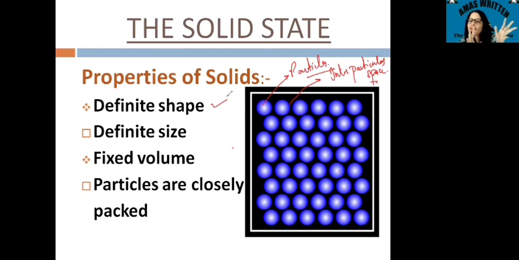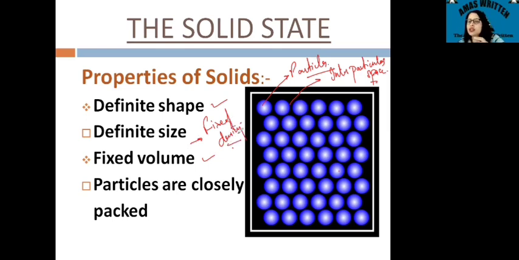You might see the variation in the water bottles. You'll get it for 250 ml, 500 ml, 1 liter, 2 liter. So certainly there is a variation in the size also. The solids have a definite shape and a definite size. Along with that, they have a definite volume also. With the fixed volume, they have a fixed density along with the volume.